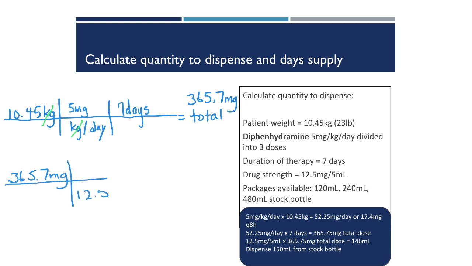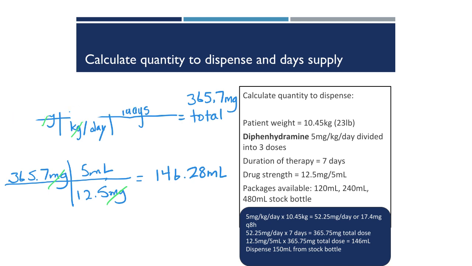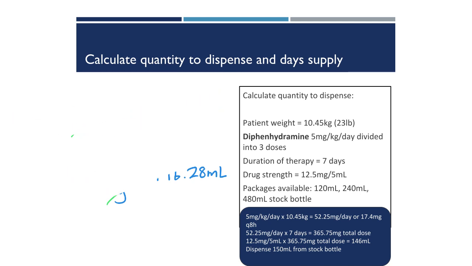If we take that total dose and multiply it by the strength we have available of that product, 12.5 milligrams per 5 mLs, that leaves us with 146.28 mL in the total volume. We could round this to 147, but really a more realistic rounding to make sure that the patient gets all the doses, 150 milliliters. Now we need to figure out how much volume we are to administer with each dose.